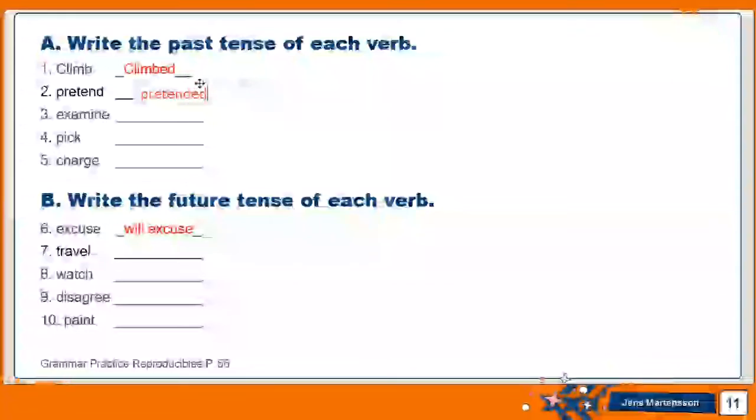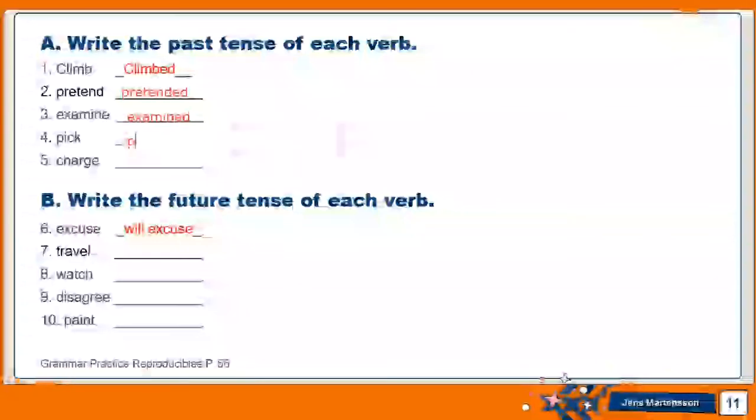I added ed. Then examine. Before writing the correct answer, I want you to look with me at this word. Examine already ends with an E. So do I need to add an E again? For sure not. So I just add a D, examined.